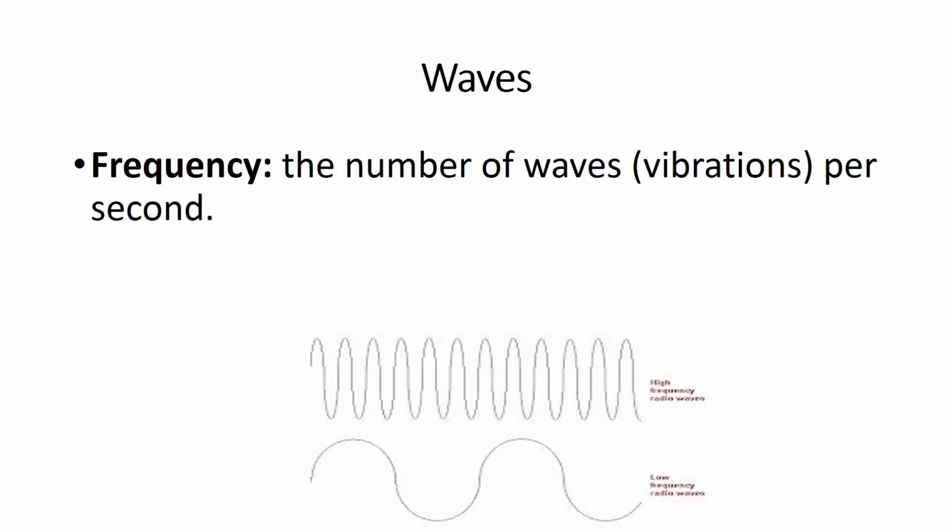We also measure a wave's frequency. A frequency is the number of waves or vibrations per second. And this will tell us just how many waves are passing through a given point in a set amount of time. So you can see the top wave here is a high frequency wave, and it just tells us that the wave is passing by a lot quicker there. And then the other one is a low frequency wave, and we can see very clearly that there are fewer waves going through at the bottom.